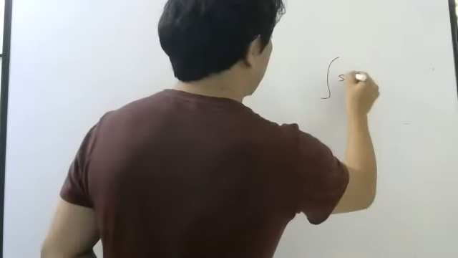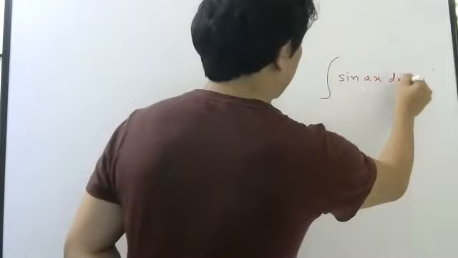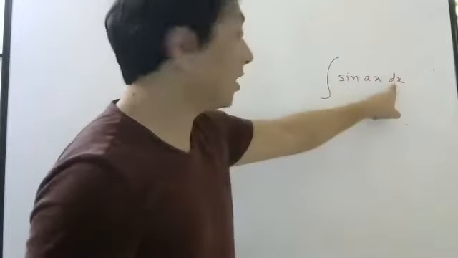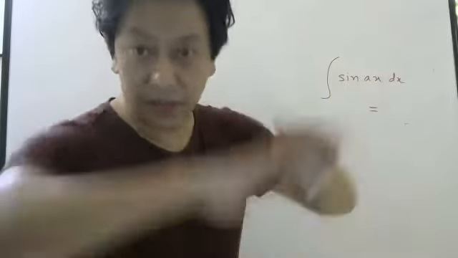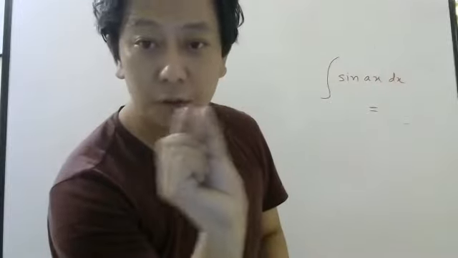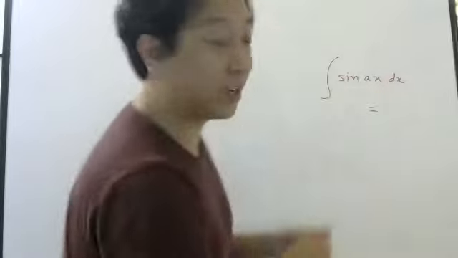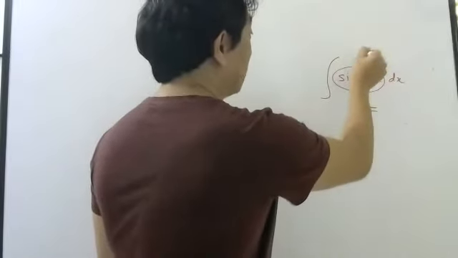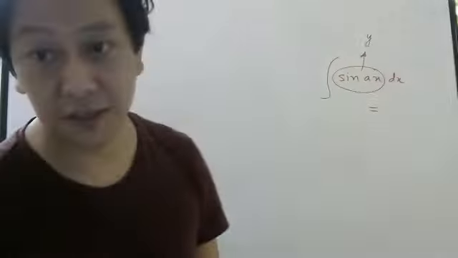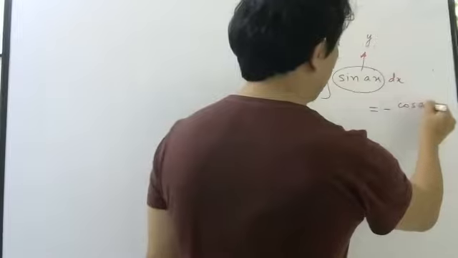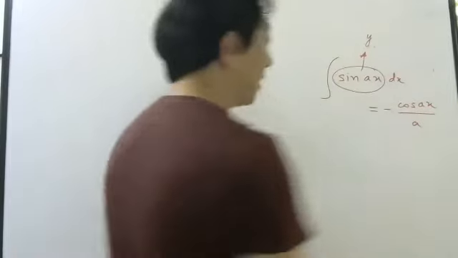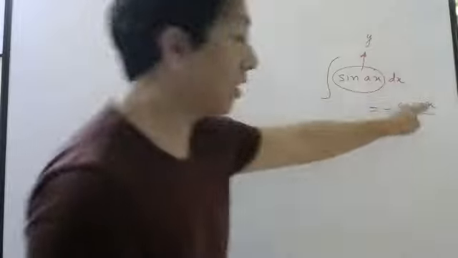Let me give you another formula. Integration of sine ax dx. Again and again, remember, do not write integration without dx. Obviously, it is the area under the graph. If you don't have width, how will you calculate the area? So dx must be there. And this is your function, this is your y. It is a trigonometric function. The formula, if you check your notes, is minus cos ax by a. Minus cos ax divided by a.